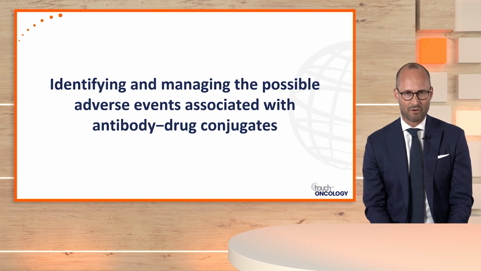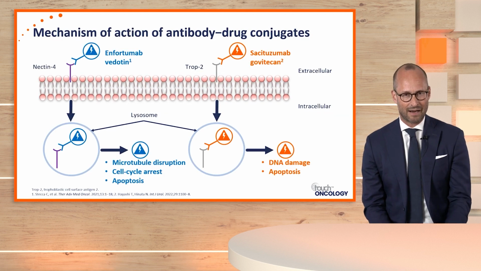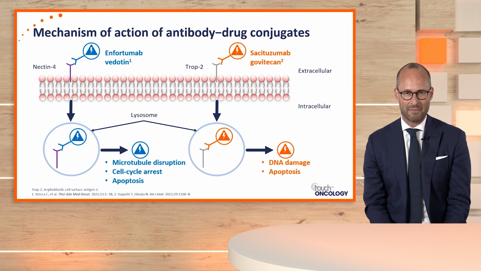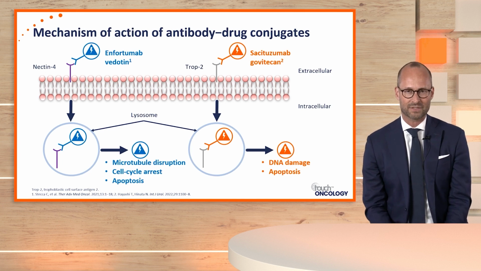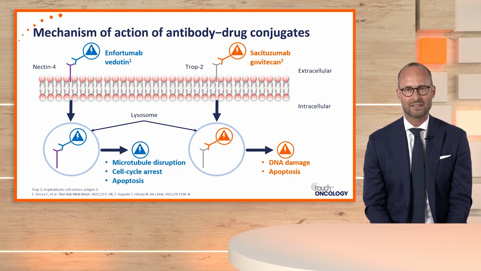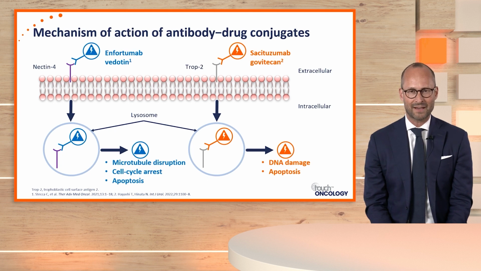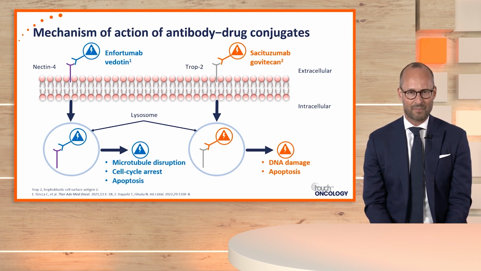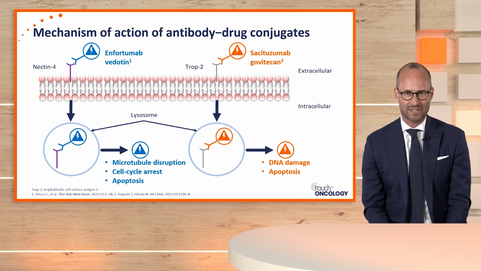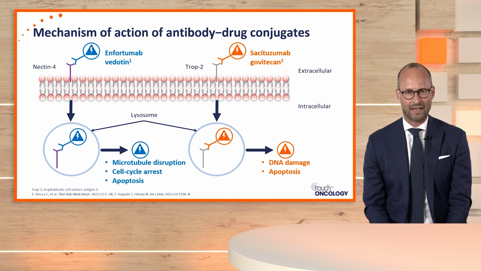So, antibody-drug conjugates are described here, the mechanism of action of those ADCs. On the left side, Enfortumab vedotin, targeting Nectin-4, leading to microtubule disruption, cell cycle arrest, and apoptosis. On the right side, Sacituzumab govitecan, SG, targeting TROP2, leading to DNA damage and apoptosis on the intracellular level.